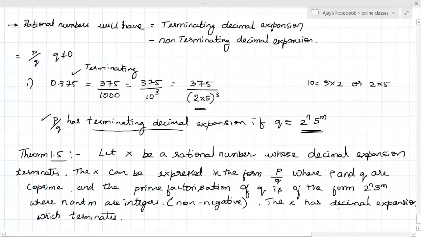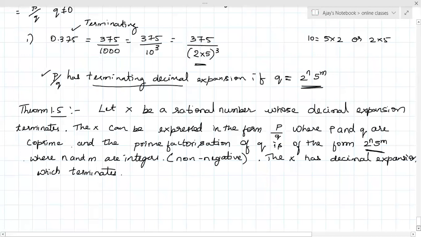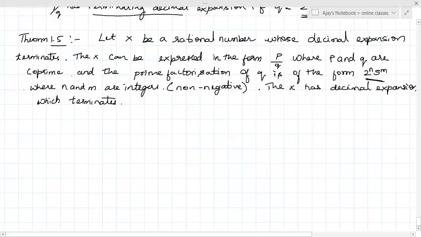So we call a rational number's decimal expansion terminating when the denominator is in the form 2 power n and 5 power m. Understood? That is theorem 1.6, and this is 1.5 and 1.6 combined that I have written. Okay, so this is theorem 1.7.